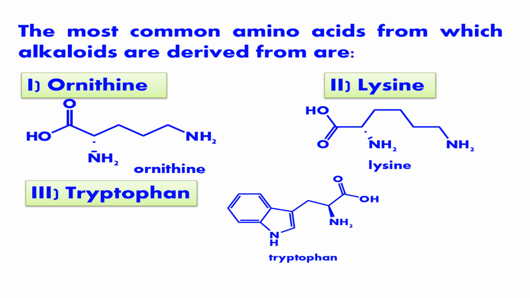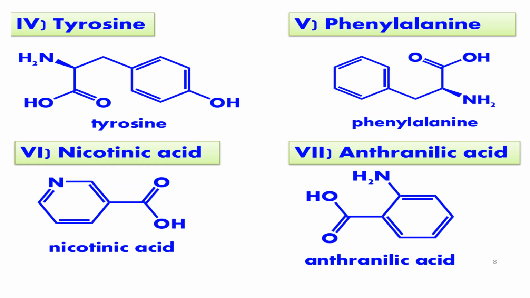These are the most important amino acids used for the biosynthesis of alkaloids. Tyrosine and phenylalanine, the aromatic amino acids, can also act as a source of alkaloids. Nicotinic acid and anthranilic acid are also other precursors for alkaloids.